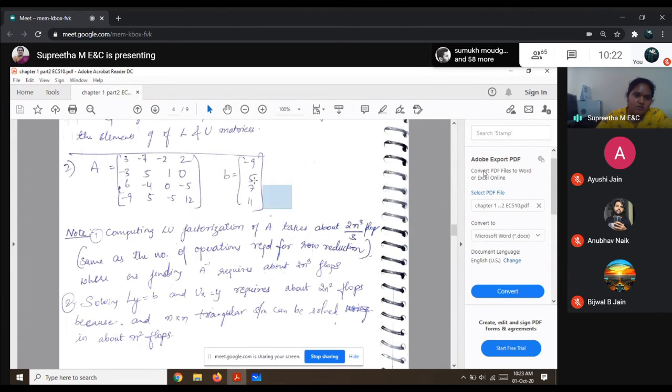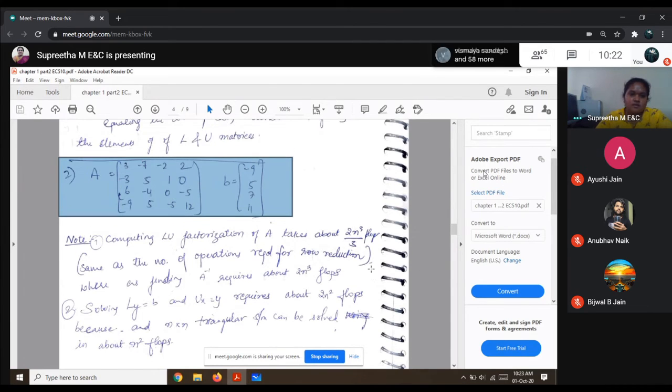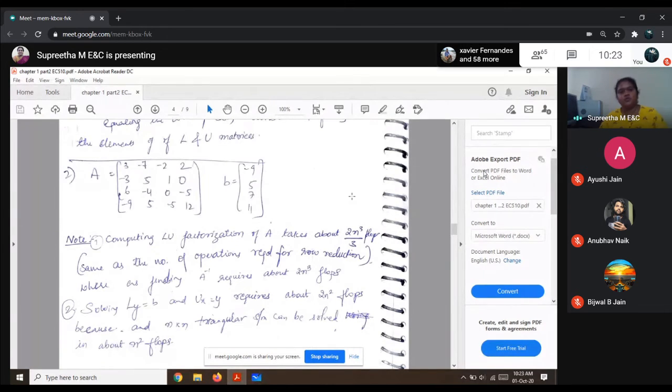So kindly take down the second problem and solve it. A is equal to 3, minus 7, minus 2 and 2, minus 3, 5, 1 and 0, 6, minus 4, 0 and minus 5, minus 9, 5, minus 5 and 12, and B would be minus 9, 5, 7 and 11. Okay, take down the problem.